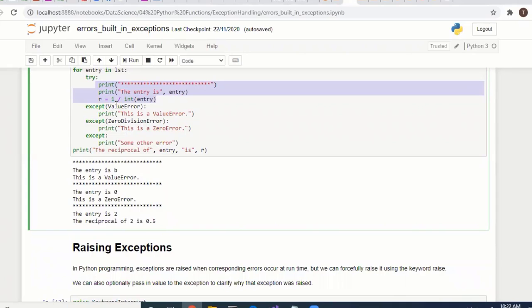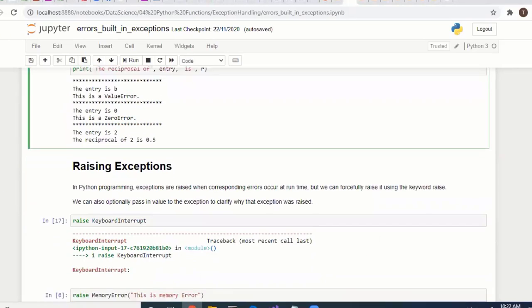If it is a value error, we catch that error. Except will normally catch everything, but if you specify the error type, only that particular error comes here. If it is a value error, it comes here. If it is a zero division error specified in the except block, it comes here. So we can show a proper message. If you don't specify anything in the except block, it will execute for any error. So you can handle your error like this.